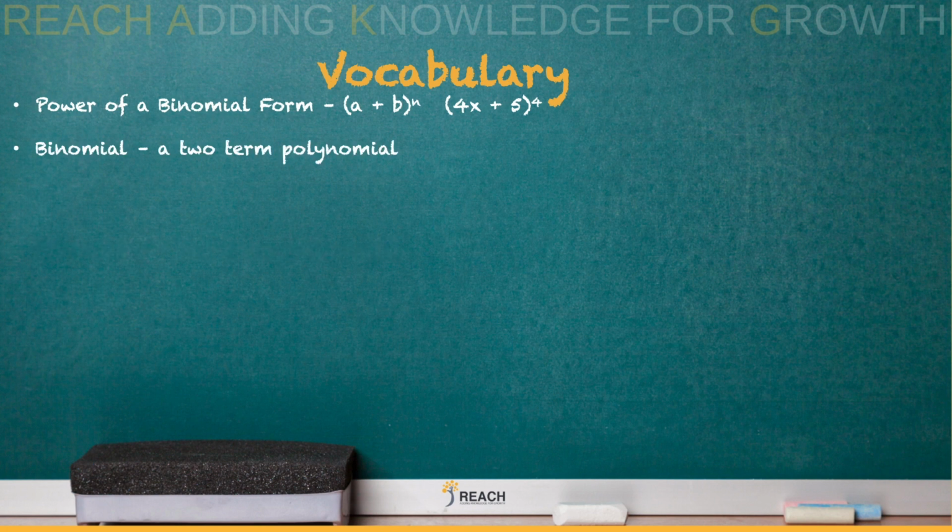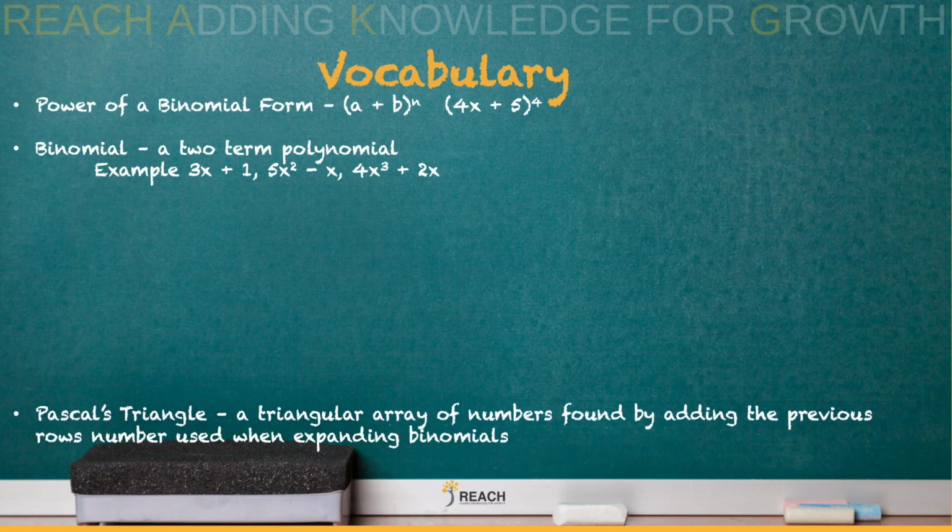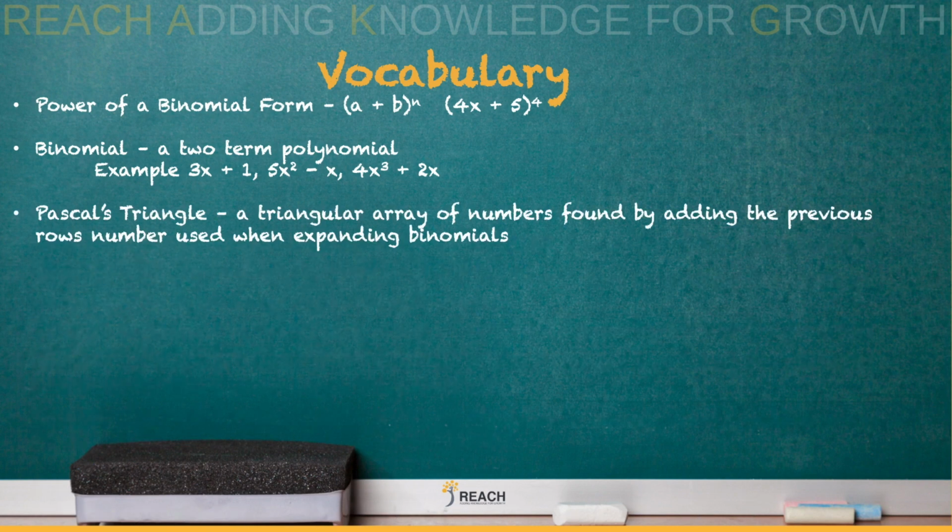What is a binomial? A two-term polynomial. Keyword: the prefix bi means two. Bicycle, two wheels. So binomial is a two-term polynomial. Pascal's triangle: a triangular array of numbers found by adding the previous row's numbers, used for expanding binomials.